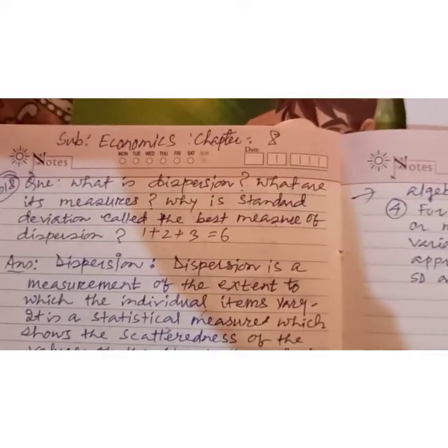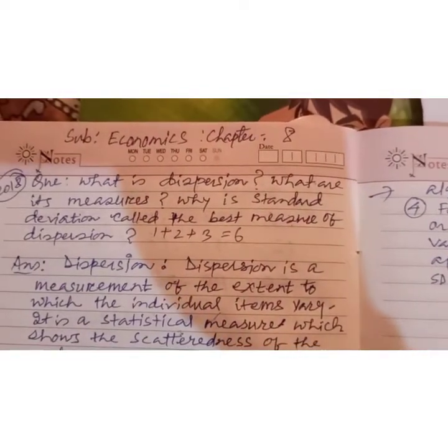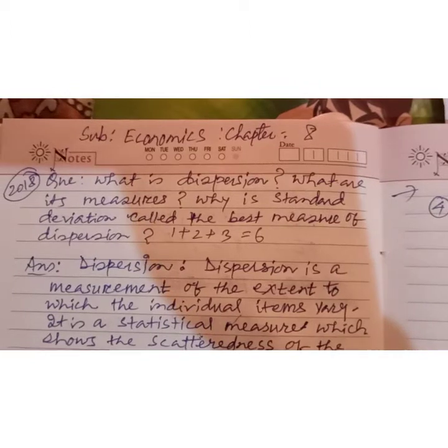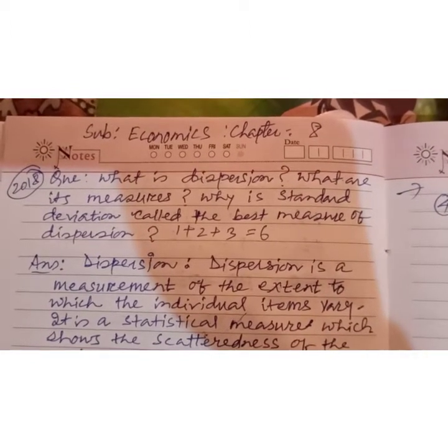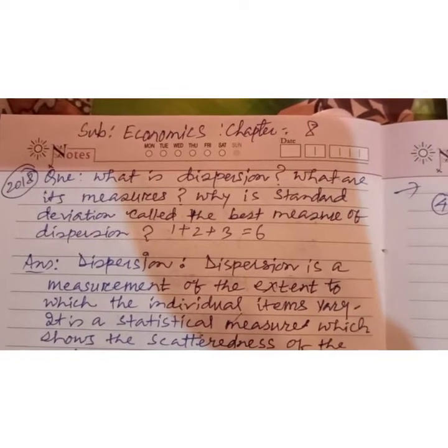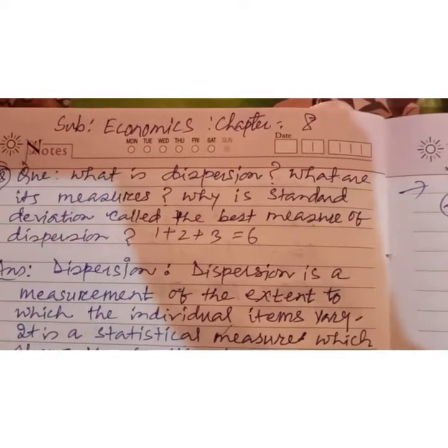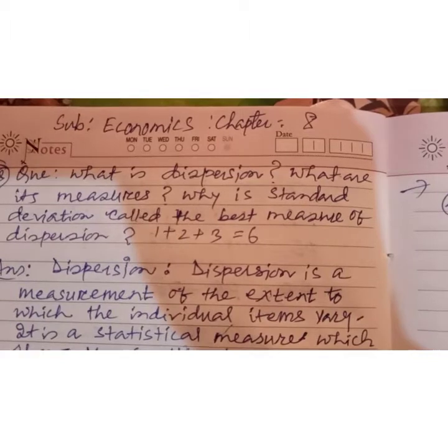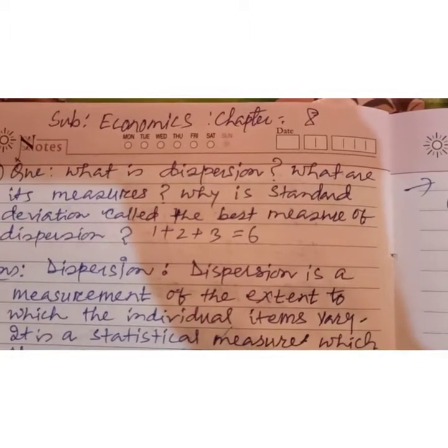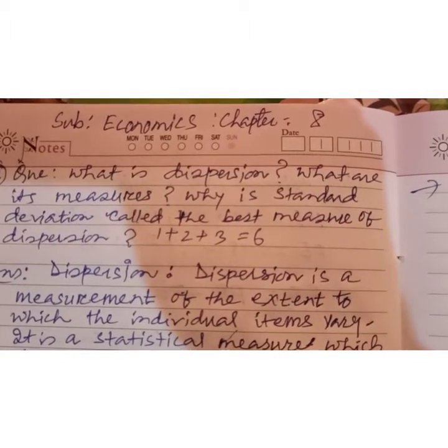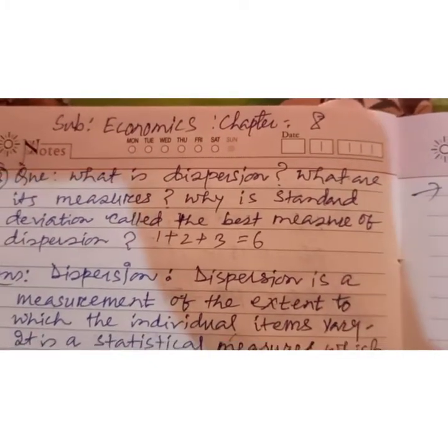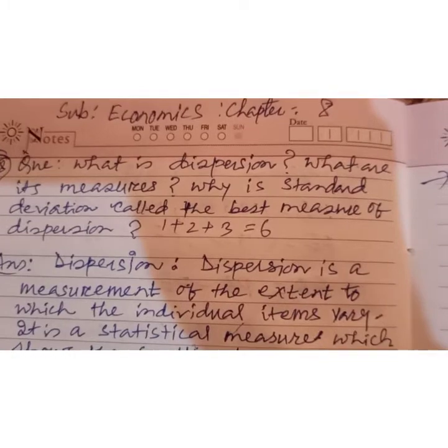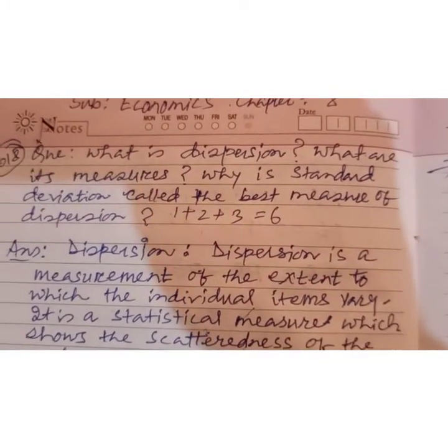Dear first year student, today I am going to solve a problem from your question paper 2018, subject economics. The question was: What is dispersion? What are its measures? Why is standard deviation called the best measure of dispersion? Marks are 1, 2 and 3, total 6.